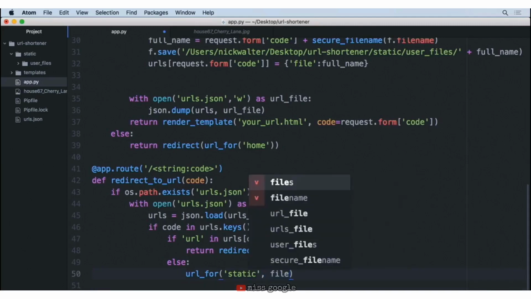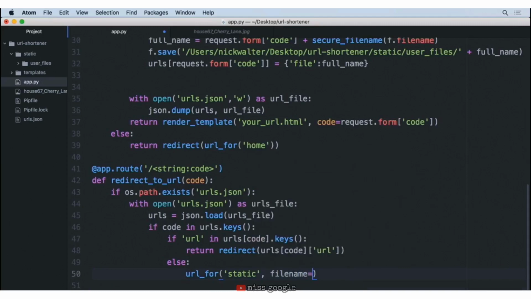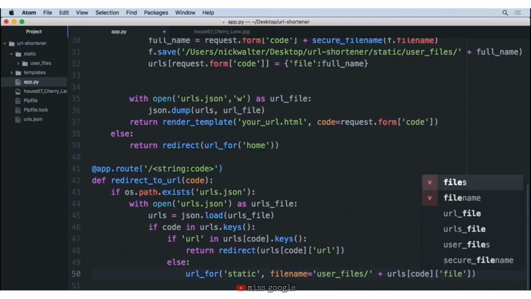So I'm going to say filename, and I'm going to set this equal to first the directory that they're under, which is user_files. So I'm going to do a string that says user_files with a slash, and then I'm going to add on to this also the file name, which is going to come from the dictionary. So I'm going to copy this and paste it, and instead of providing url for the key, I'm going to do file for that.